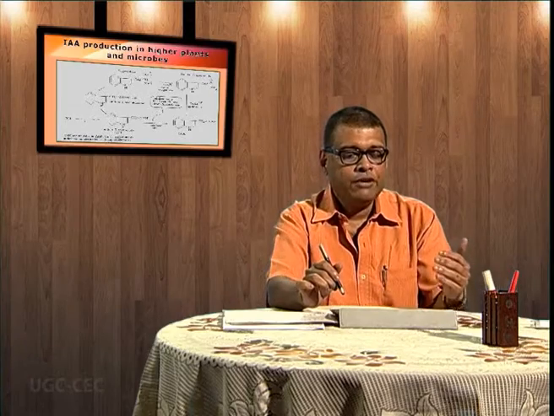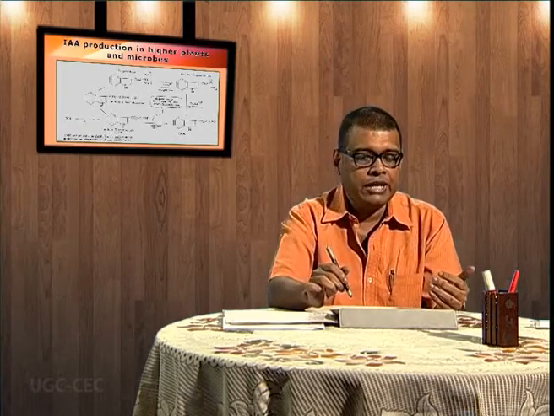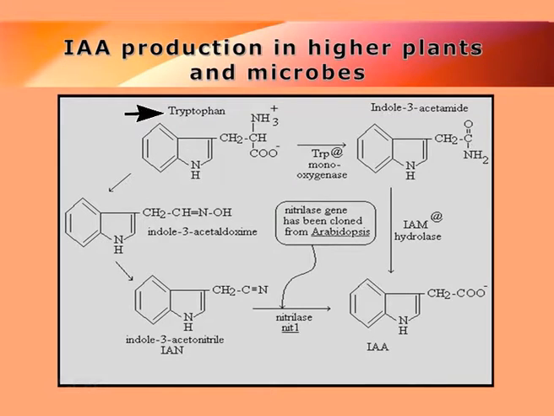Now in case of the comparison of auxin production, we can see that this tryptophan is converted to indole 3-acetyl dioxime which is converted to indole 3-acetonitrile, and finally indole acetic acid is produced. But in case of microbes, tryptophan is converted to indole 3-acetamide and finally directly converted to IAA. So what we learn from this is that the indole production in case of microbe is rapid and is not involving many important intermediates.